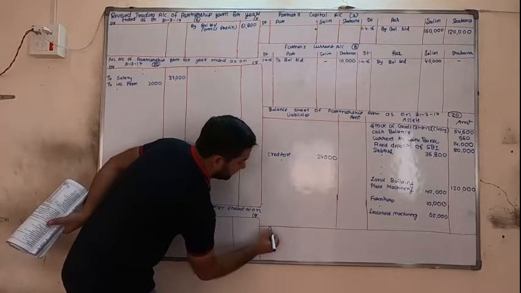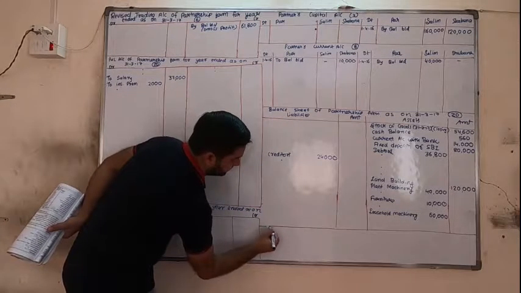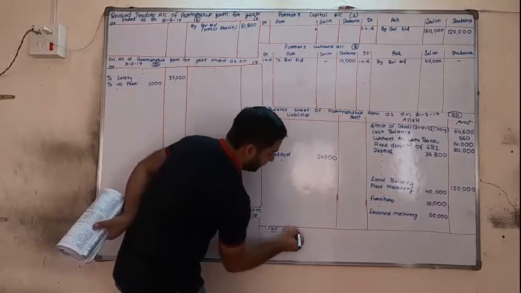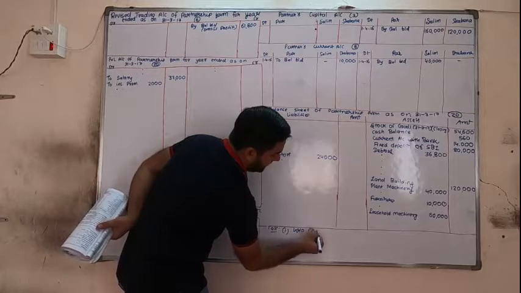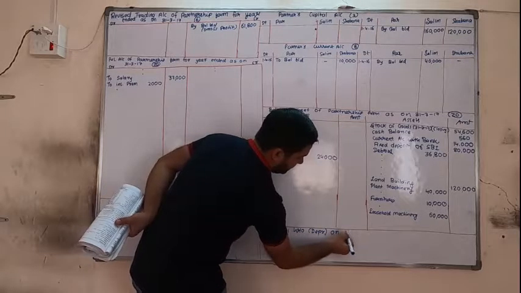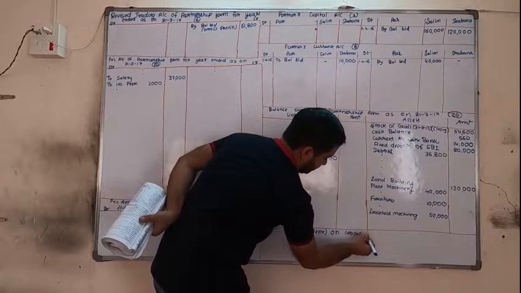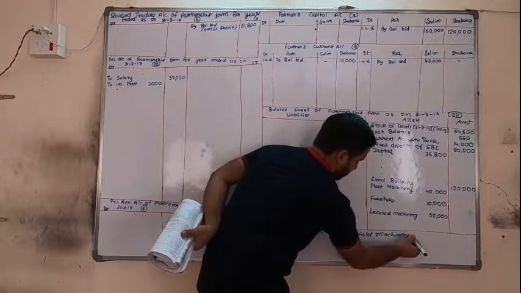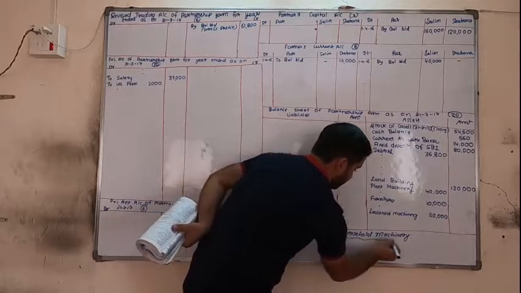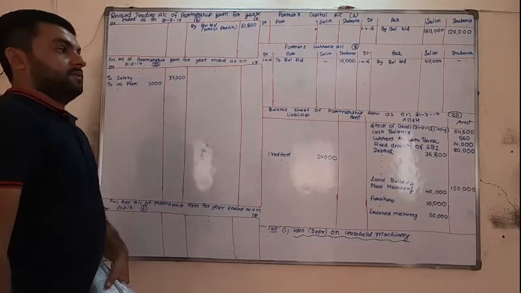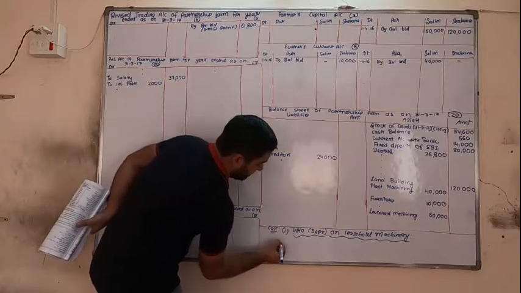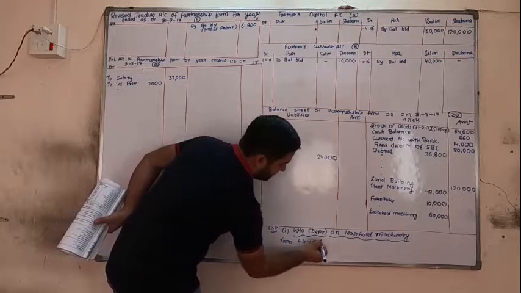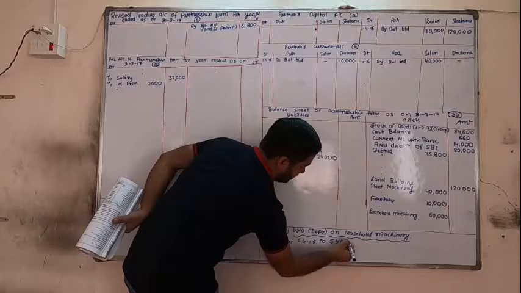Okay, so in calculation number 1, written off in bracket depreciation on leasehold machinery, from 1/4/16 to 5 years.